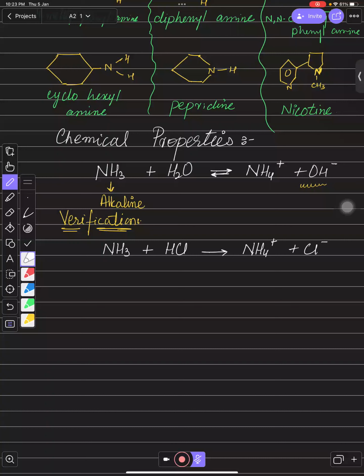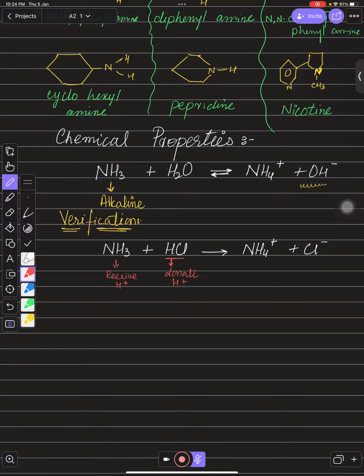These ions clearly show that HCl loses H positive ion. So you can say that HCl donates its proton, while NH3 is going to receive the proton.